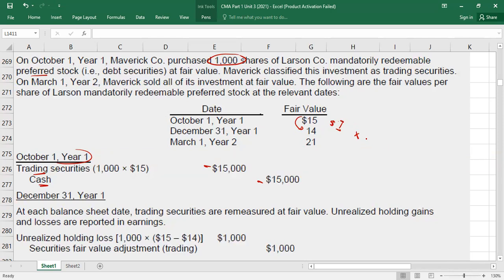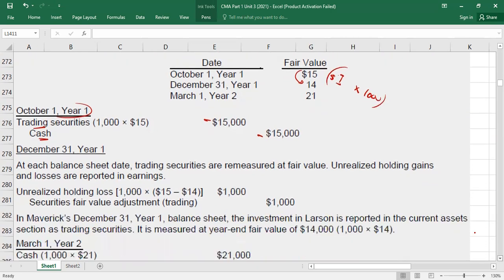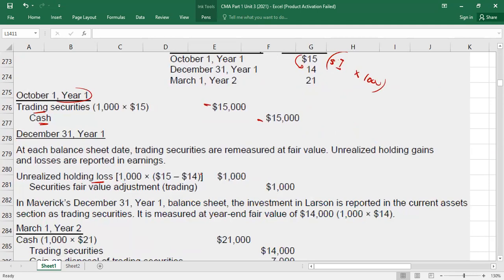So how many stocks are there? 1,000. So there is a $1,000 loss. What entry will I pass? I will debit unrealized loss of 1,000 and credit the fair value adjustment account. Understood? Now tell me the presentation of year 1. What will you do?